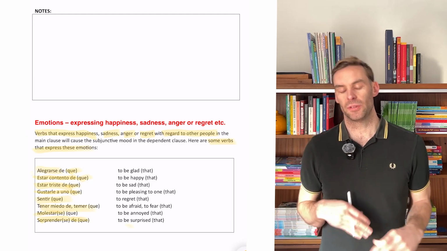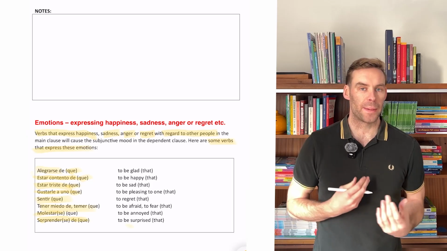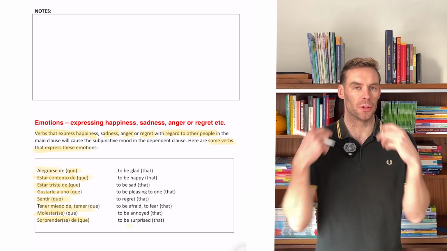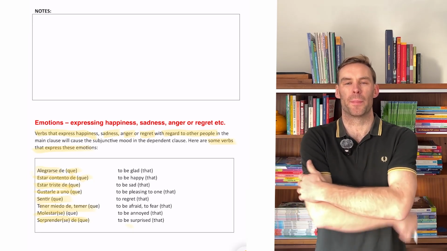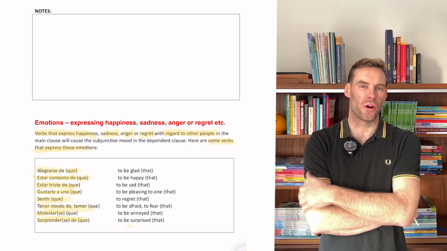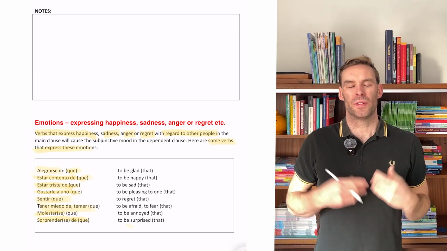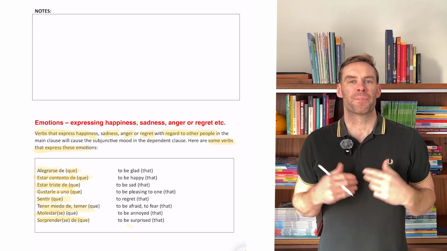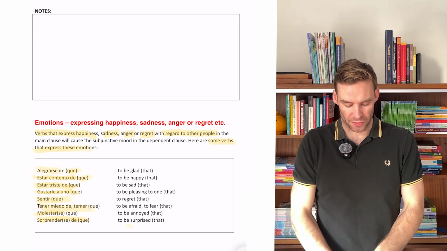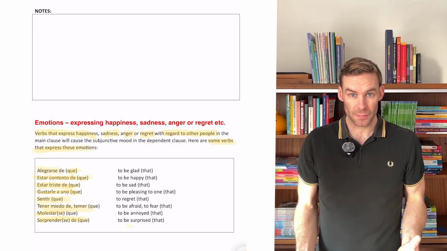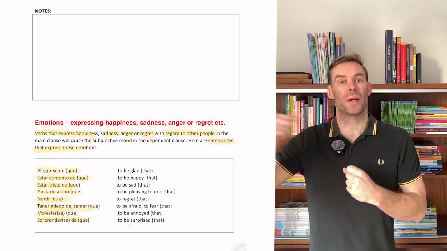Now, I'm not asking you to step away now and learn all of these off. Would it be useful? Yes. But maybe just understanding at this moment in time, understanding why they trigger the subjunctive, that you need two people, that's for me the most important bit right now. Okay? So not how to form it or trying to learn a list of every single verb that triggers the subjunctive. I'm more concerned at this stage with knowing what triggers the subjunctive. So recognizing that all of these verbs express emotions, okay? And all of these verbs will trigger the subjunctive when they're used with regard to other people.